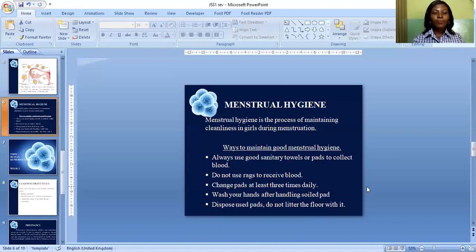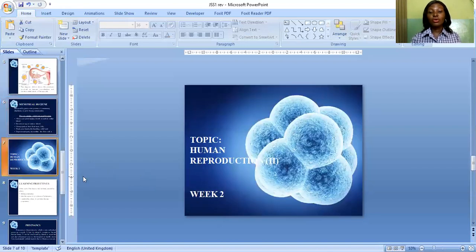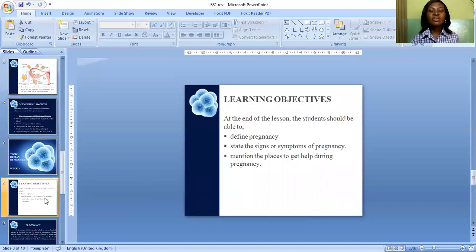Good. Now, this is the end of the first week. I want us to move to the second week topic, which is woman reproduction 2. This is the continuation of the first lesson that we have done. Now let's see the learning objectives. At the end of the lesson, the students should be able to define pregnancy.